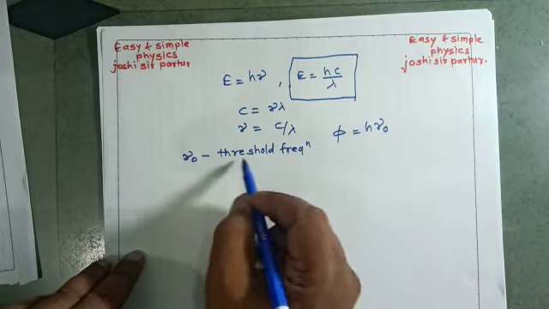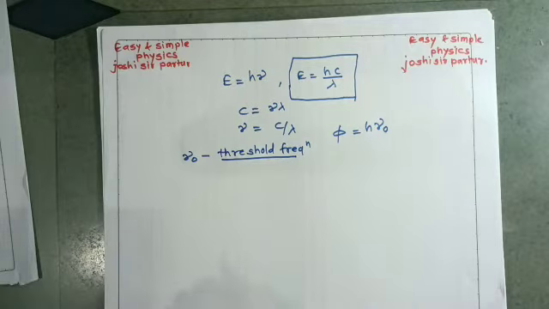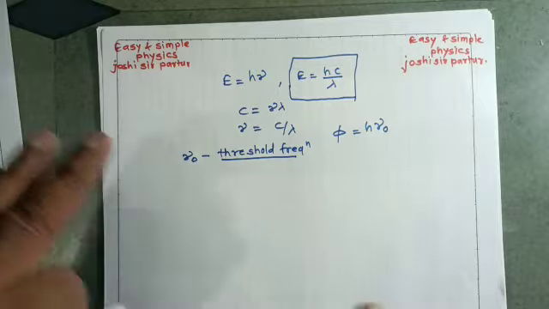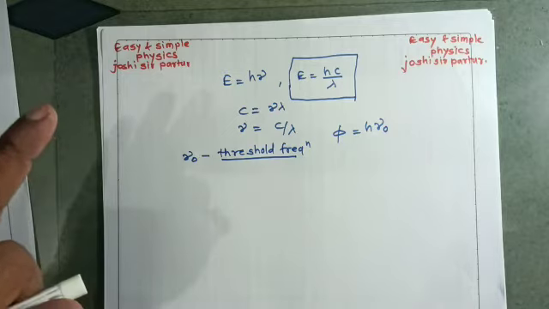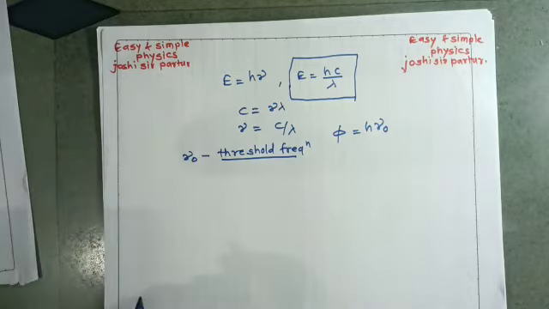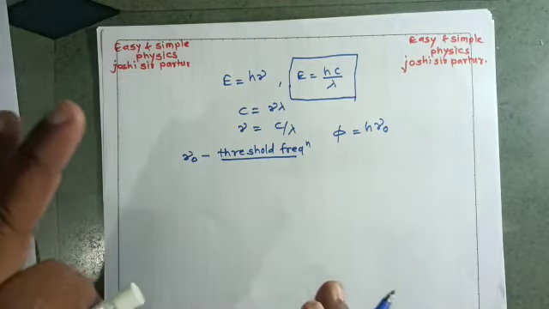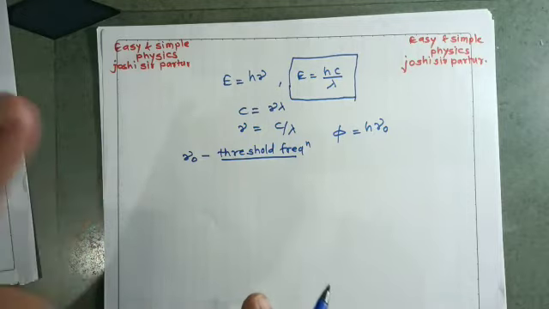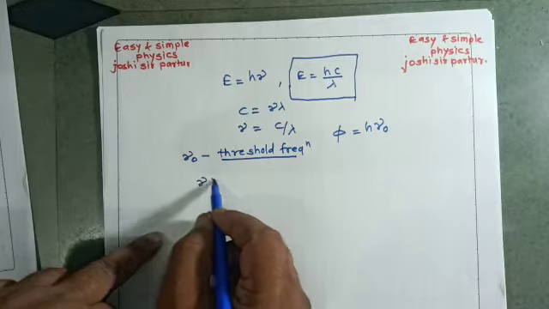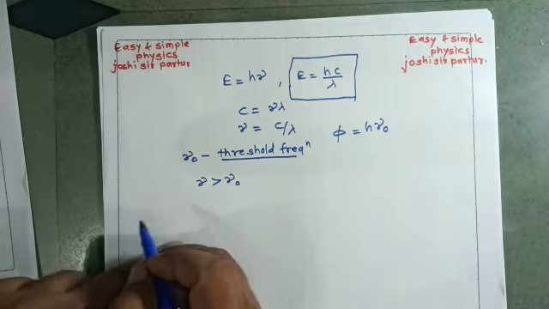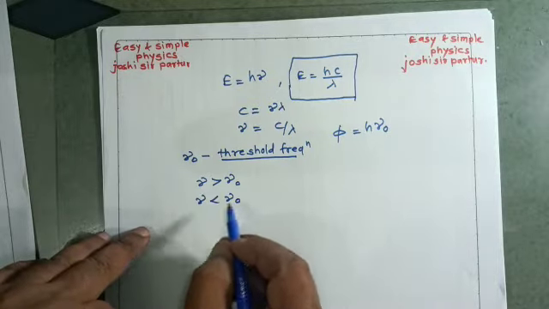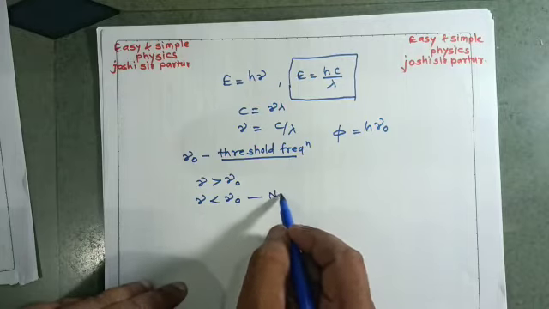This threshold frequency is the minimum frequency. Below such a frequency, no photoelectric emission will be there. But above such a frequency, photoelectric emission will be there. Such a frequency is said to be the threshold frequency. Means if nu is greater than nu 0, photoelectric emission will be there. If nu is less than nu 0, there is no photoelectric emission.